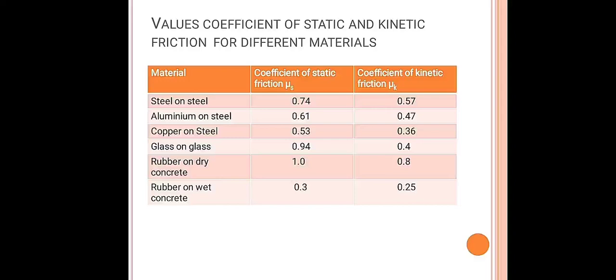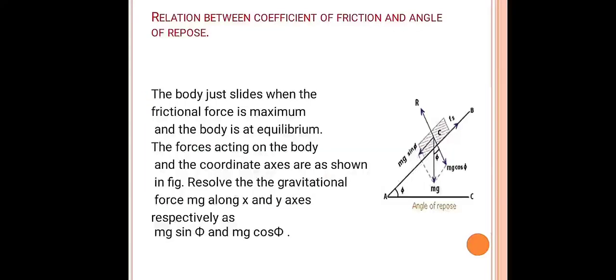Next, I will explain the relation between the coefficient of friction and the angle of repose. That is, how the coefficient of friction mu is related to the angle of repose phi. Observe the diagram clearly. We have taken two surfaces, AC and AB. AB is inclined at an angle of phi with respect to AC.